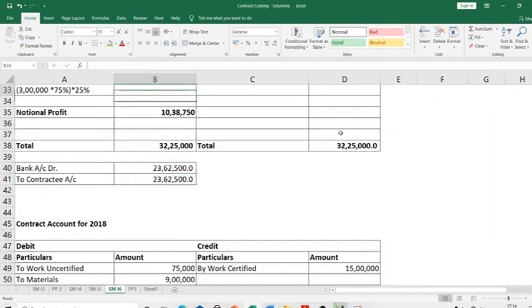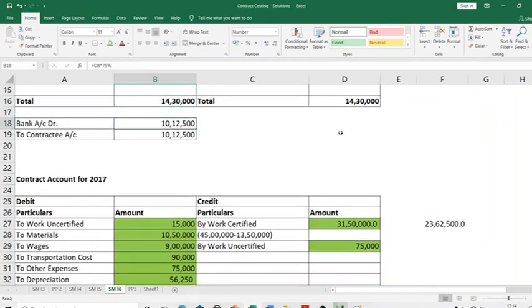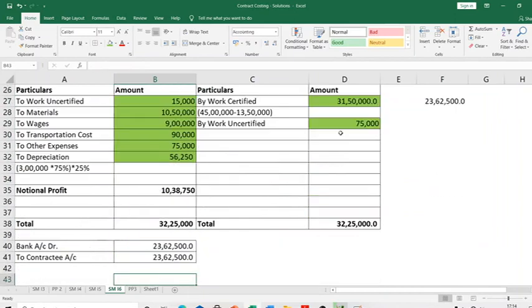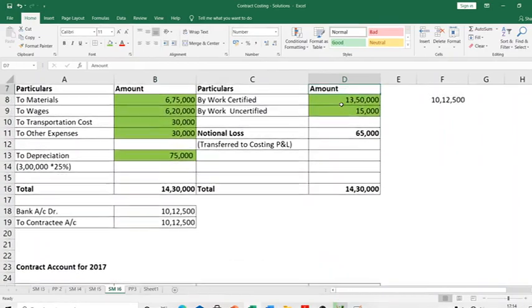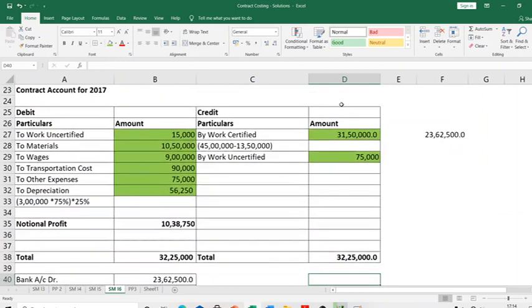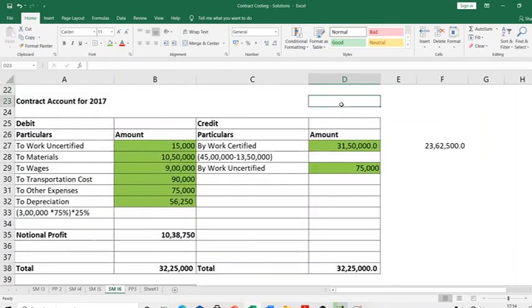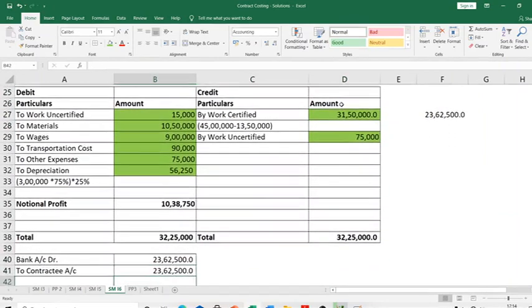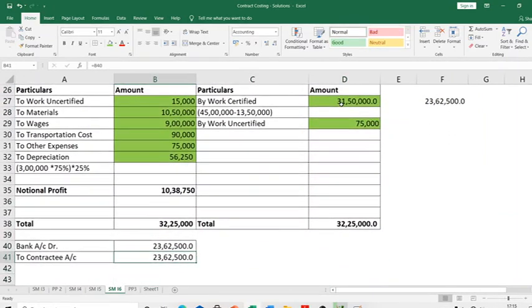So as of now, my contractee account will show 10,12,500 plus 23,62,500 as credit balance. And what will my work certified show? It will show 31,50,000 plus 13,50,000. That means together it will show 45 lakhs right now. So right now if you go and see my accounts, work certified account will show 45 lakhs debit balance and contractee account will show 23,62,500 plus the other amount as credit balance.